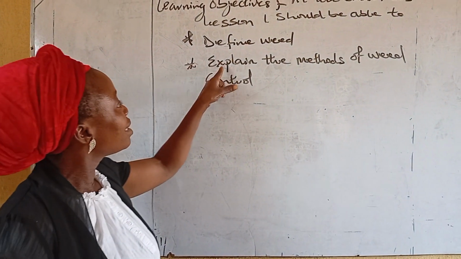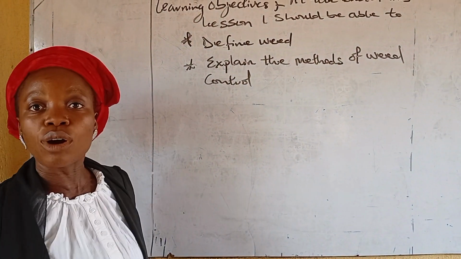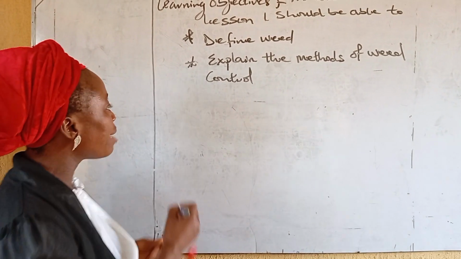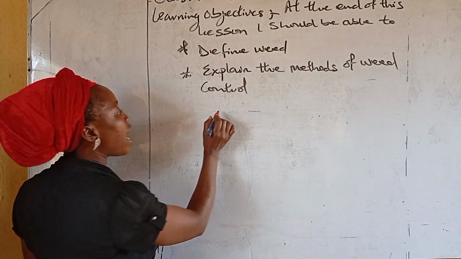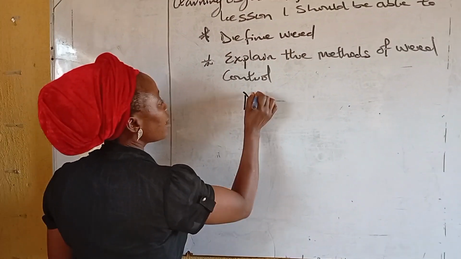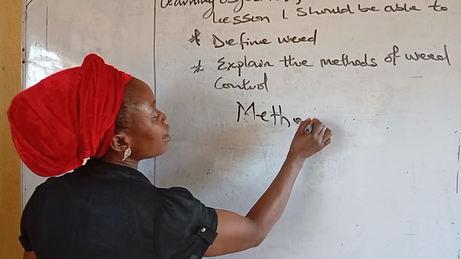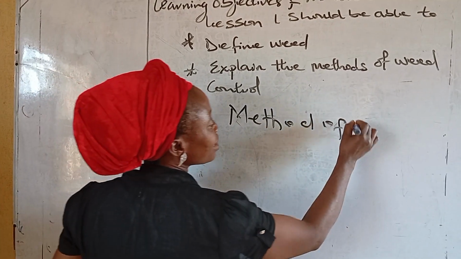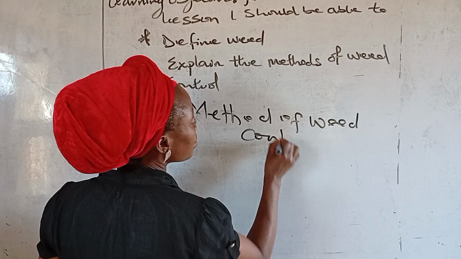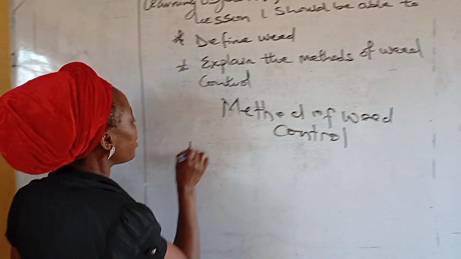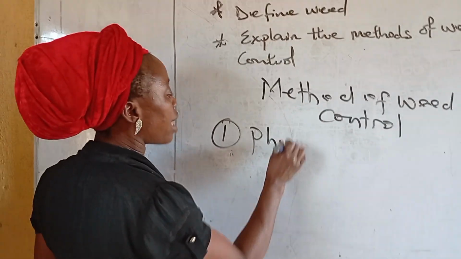Today we are going to emphasize the methods of weed control, and the methods are categorized into 5. We have 5 methods of weed control. 1, we have the physical or the cultural method.